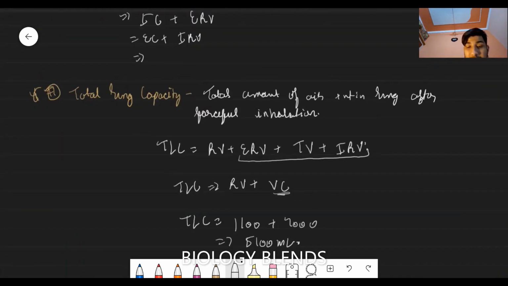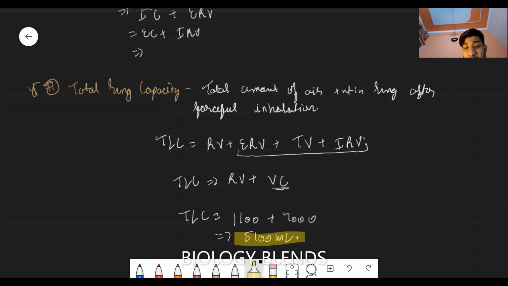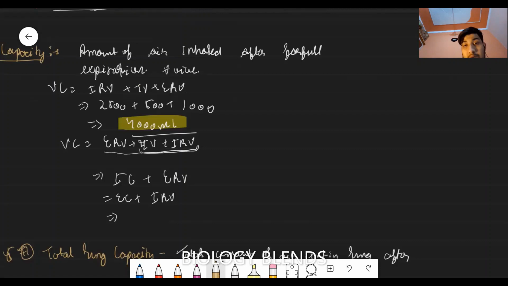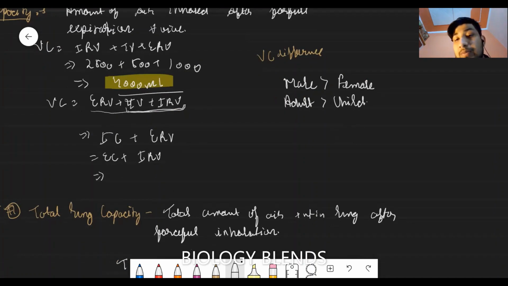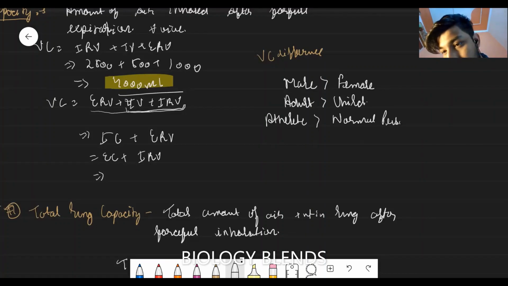Vital capacity is different in different persons and in different sexes also. The vital capacity differences are: male vital capacity is more than female, adult is more than child, athlete is more than a normal person, and a normal person is more than an asthmatic person.